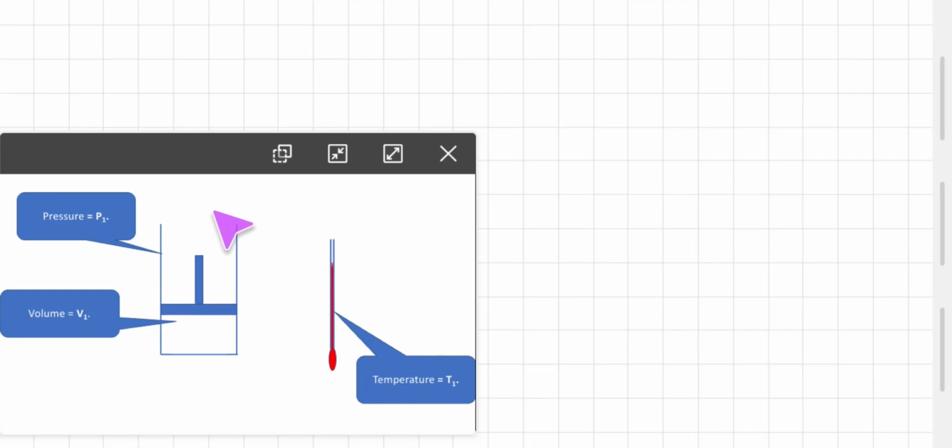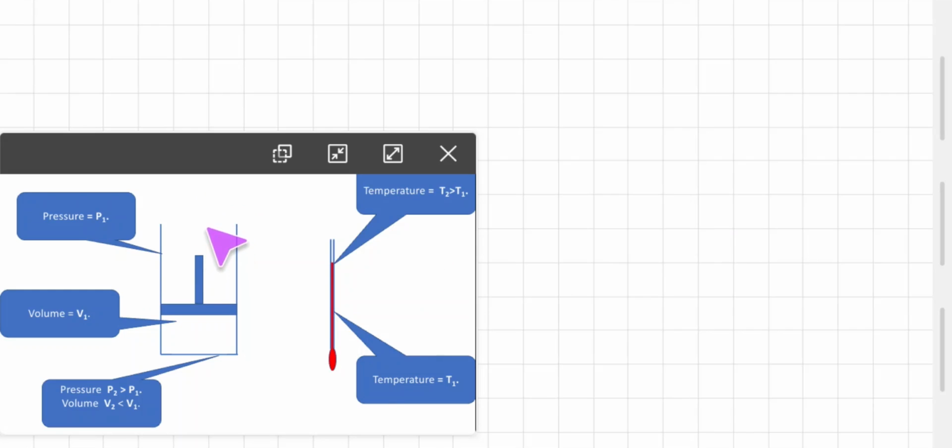Now when an external force is applied and the gas is compressed, we see that the volume is changed. Volume V1 is now turned to V2, pressure P1 is now turned to P2, and we see that the temperature is increased.